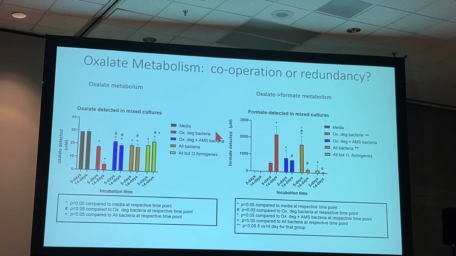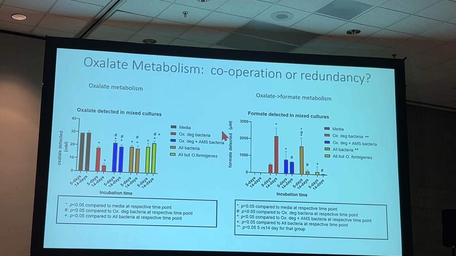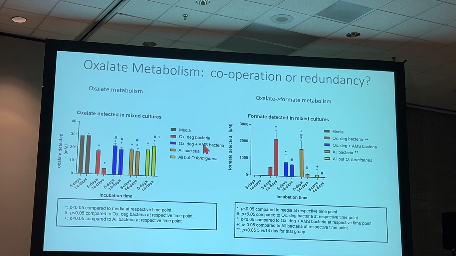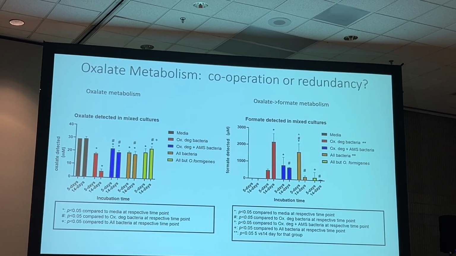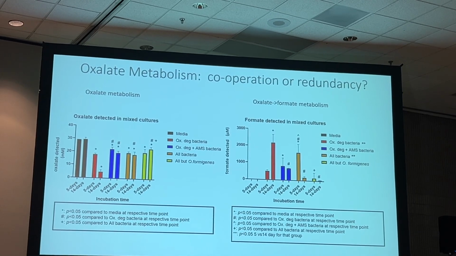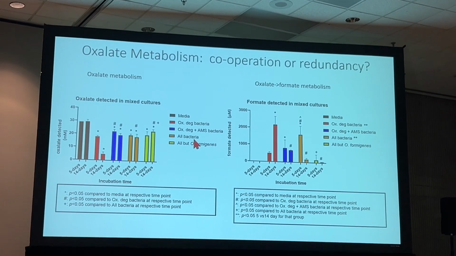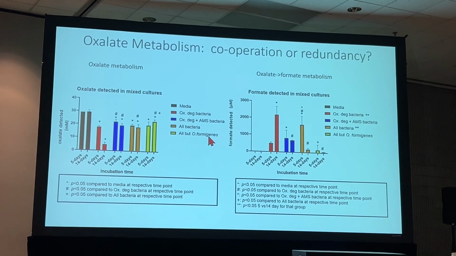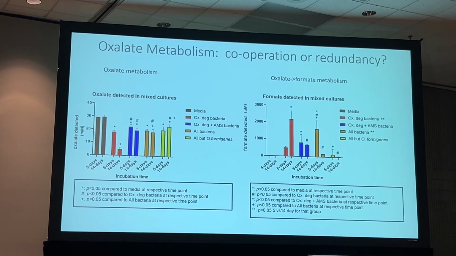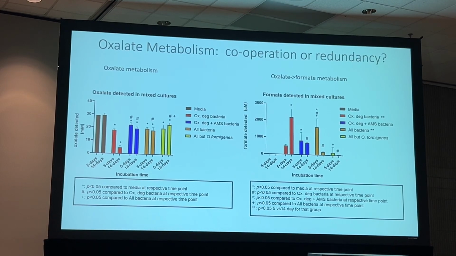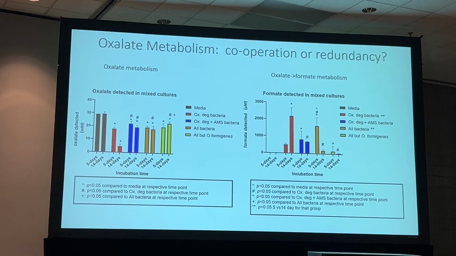Second group had oxalate degrading bacteria, or Oxalobacter formigenes. Third group had the oxalate degrading bacteria plus the acidogenic, methanogenic, sulfate reducing, or the formate utilizers. The fourth group had all our microbes, and the fifth group had everything without Oxalobacter formigenes to test out how they would act when Oxalobacter formigenes is absent.